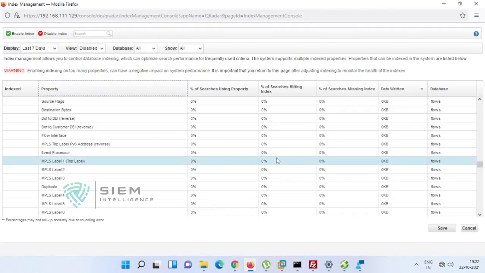By default, it is enabled. If you disable that particular source IP indexing, which may impact my searches in a real-time environment, and I do a search over 10 TB of data without the index on source IP, which is most important for me, since I do so much activity on that source IP daily,